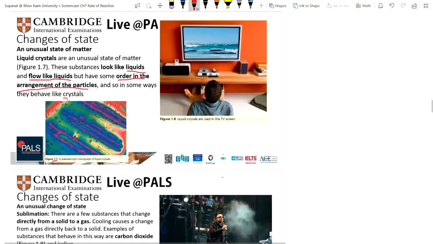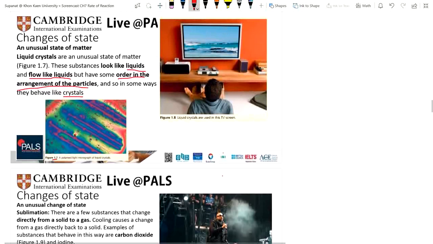Because of the arrangement of the particles, it behaves like crystals. This is why we call them liquid crystals. This is the LCD, the liquid crystal. Then we can see the change of color, many colors on the screen. This is how we use it in our daily life. Liquid crystals are used in TV screens.